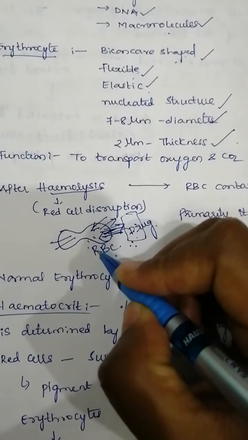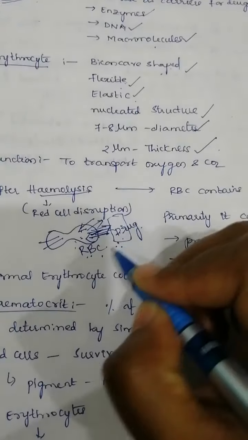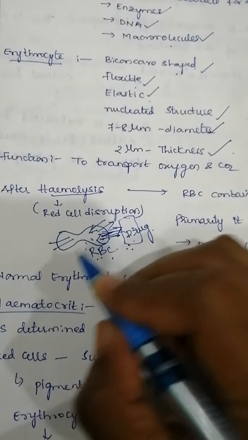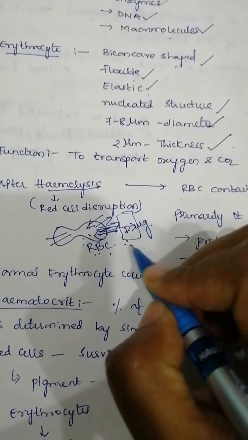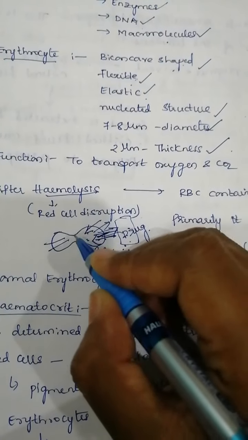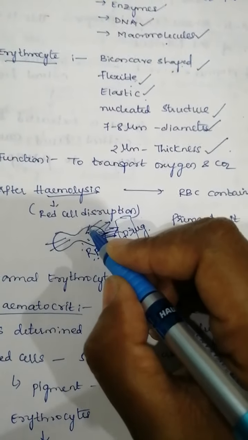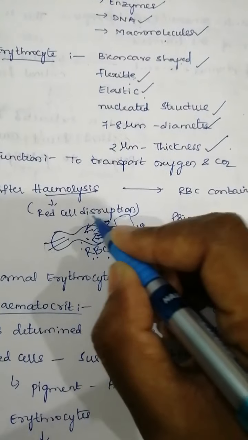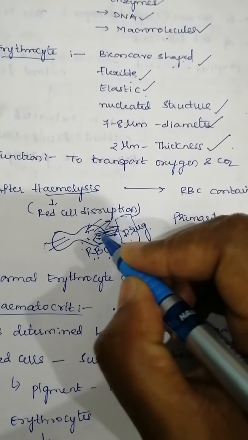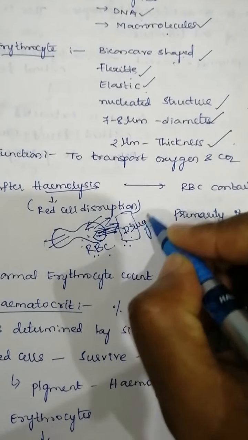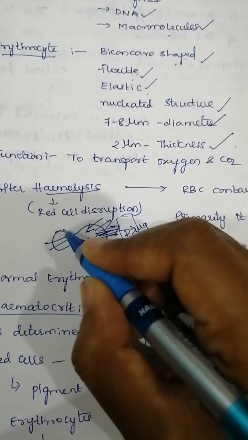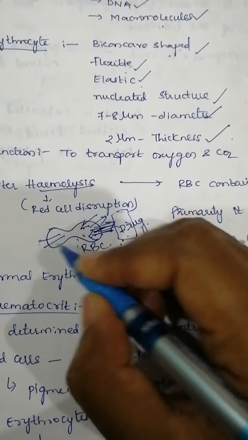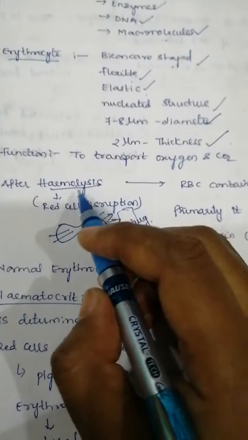So the intracellular and extracellular transport of the drug, and also of the intra and extracellular materials, takes place and leads to the formation of a resealed erythrocyte. The process of sealing is called resealing: the membrane is rupturing, the drug molecules enter into your RBC, and again it is sealing like this. So this process is called hemolysis.